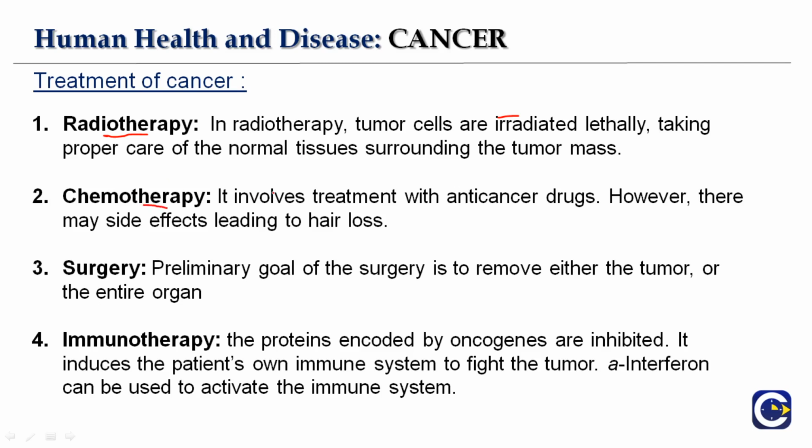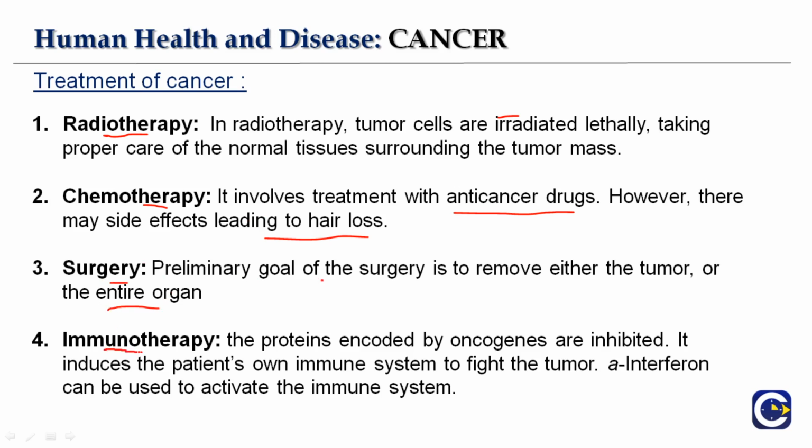Next is chemotherapy. It involves treatment with anti-cancer drugs. However, there may be side effects leading to hair loss. You must have seen people who are experiencing this particular dreadful disease. Once they go in for chemotherapy, they experience great hair loss. But it's not going to be throughout. Once they recover, the hair will start growing again. So this is just a side effect because of the drugs that they take in. Next is surgery. The primary goal of surgery is to remove either the tumor or the entire organ which is affected.